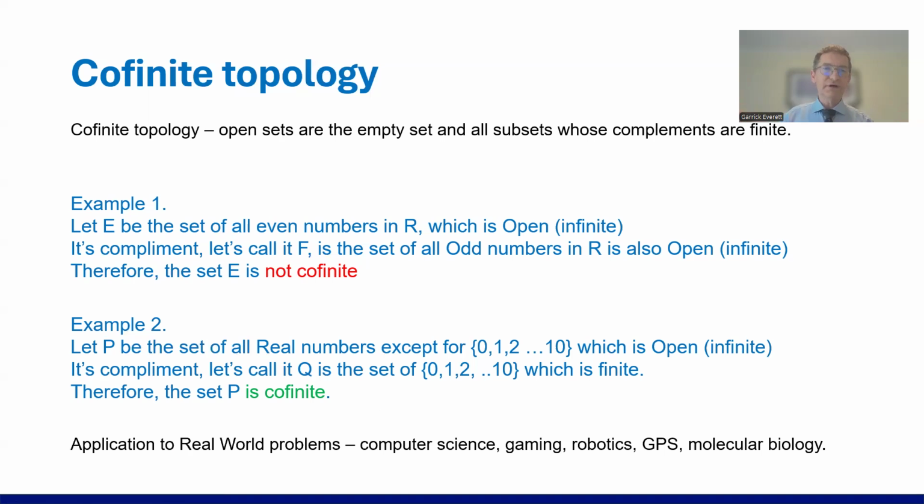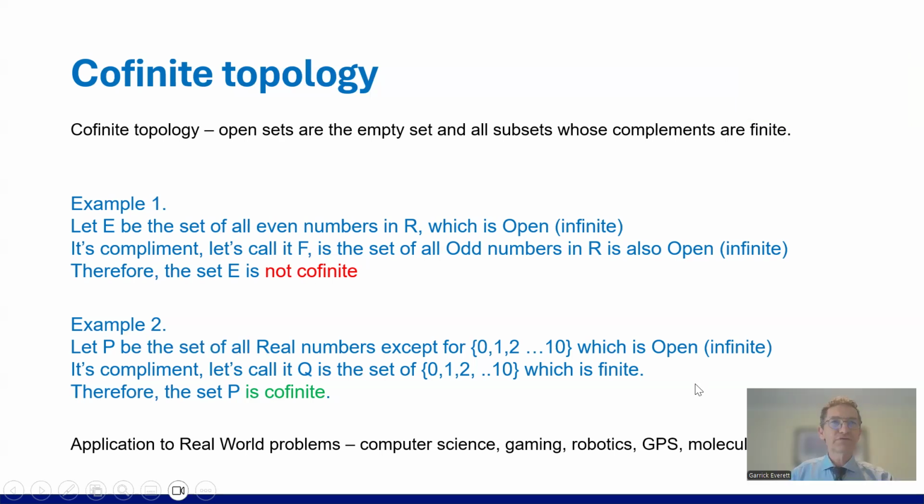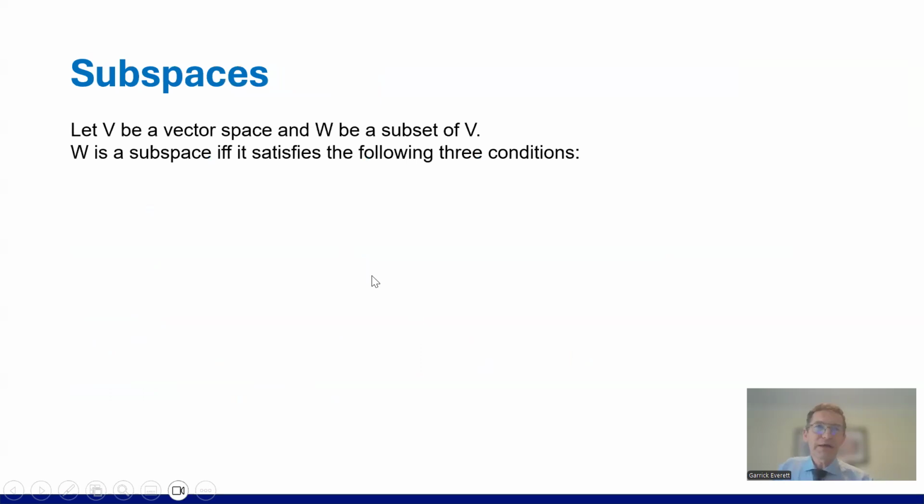Okay, what bit can I solve? If I split the whole thing into something that's infinite, which I'll leave as unsolvable, and then I've got a cofinite section, now I can solve it. You can actually do a lot of maths working with this type of topology to solve problems. So these are real world situations in which this sort of topology is used. I find that interesting. You might not, but I find it quite fascinating that we're using a specific type of mathematics to solve or split up things.